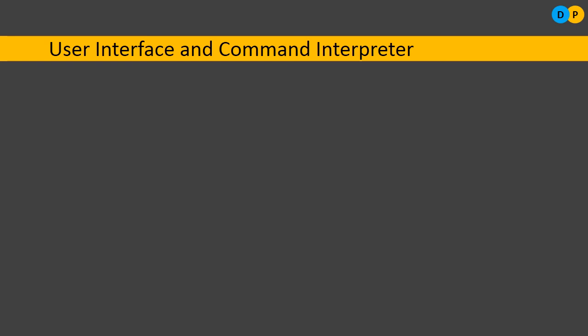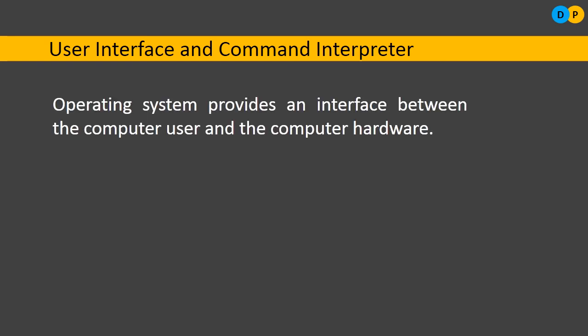So who is going to provide this user interface? It is provided by the operating system, via which we interact with the computer hardware. Because of this, life has become very easy. So, user interface and command interpreter: the operating system provides a user interface between the computer user and the computer hardware. There are two types of user interfaces. One is GUI, the graphical user interface. Another one is the command user interface. But now GUI is the very popular one. So these are the different functions of the operating system.